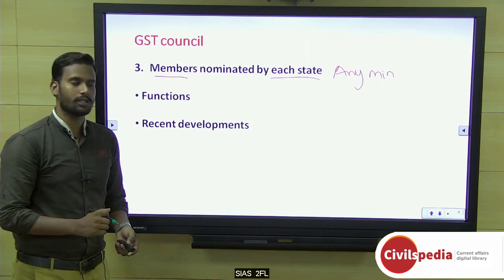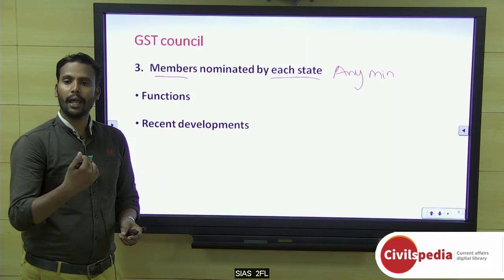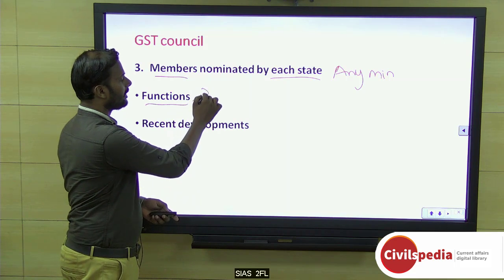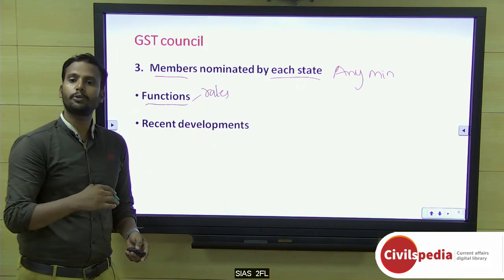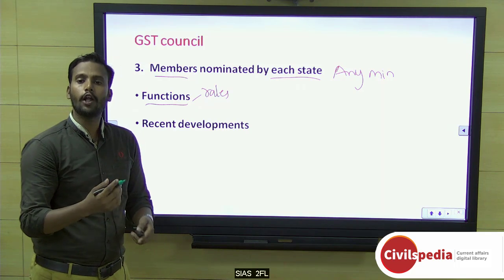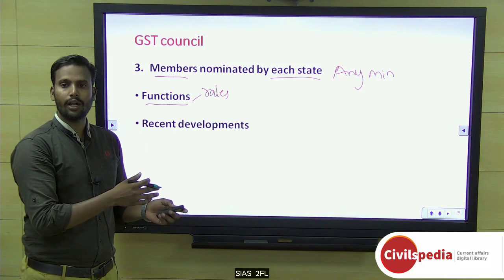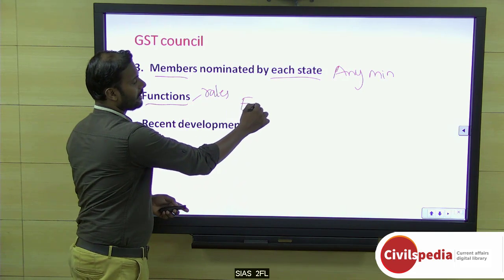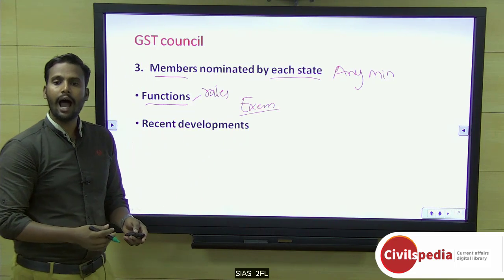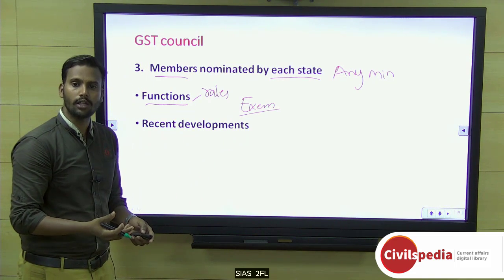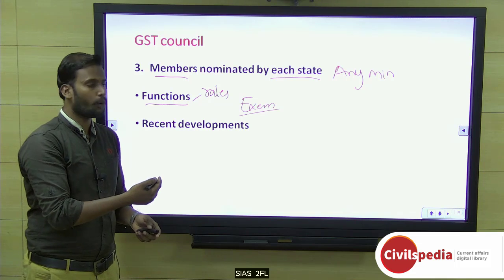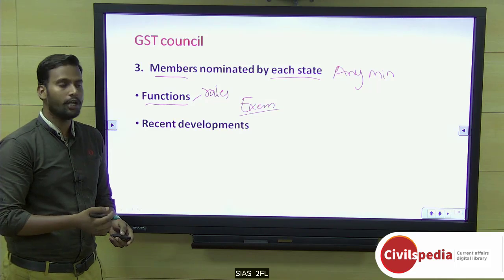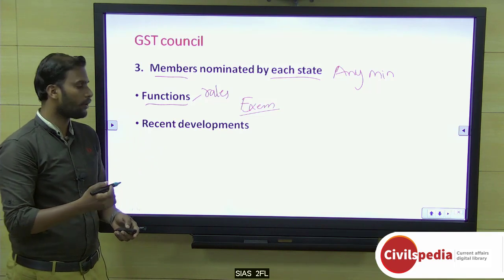What is the function of GST Council? The GST Council acts as the backbone of the overall GST itself, because this body recommends what the rates are, what the rate slab is, what the capping should be, which product should fall in which category, and whether there are any exemptions. Sometimes it also recommends GST model laws, what laws shall be pronounced in the states, and what the principles on them should be. These are the important things they will tell.